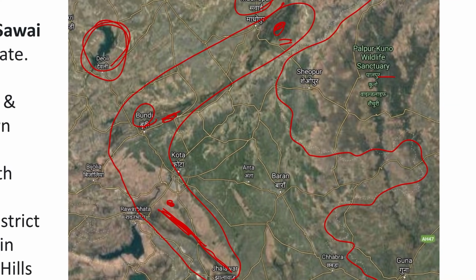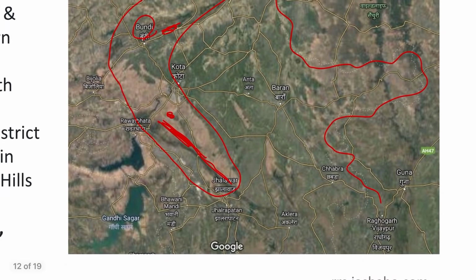And then to the south of Mukundra Hills and Mukundra Tiger Reserve, we have Rana Pratap Sagar and the Gandhi Sagar Lake. Friends, Rana Pratap Sagar and Gandhi Sagar are the famous lakes of the Chambal River, and the Chambal River flows here near Kota. And these Mukundra Hills also lie near the Chambal River. So, this is a brief geography of the area of the new tiger corridor that has to be set up.